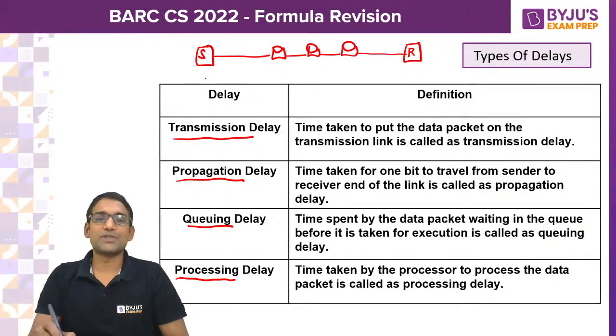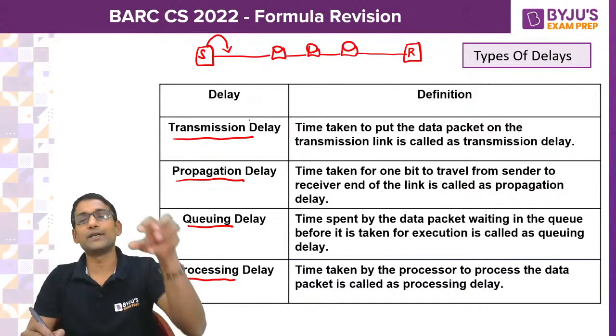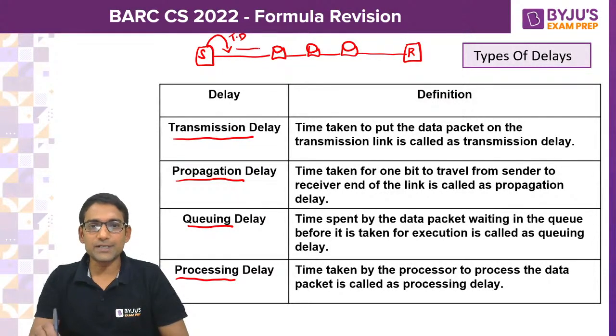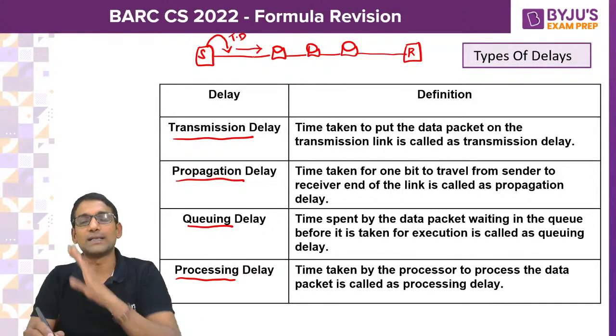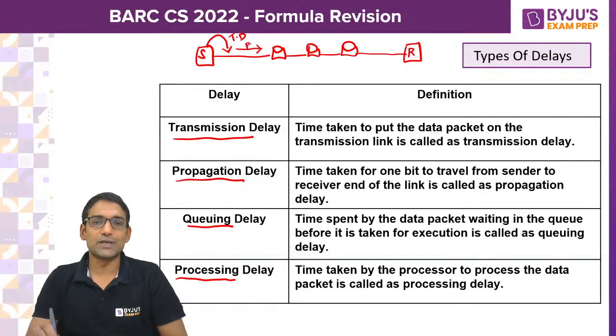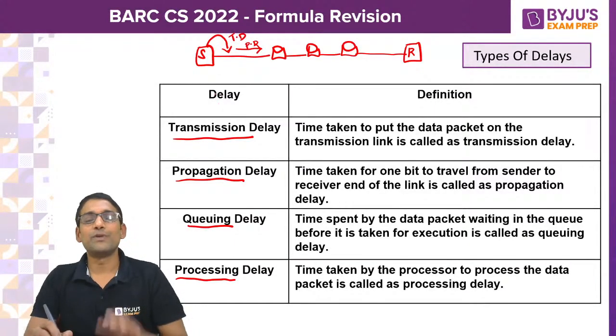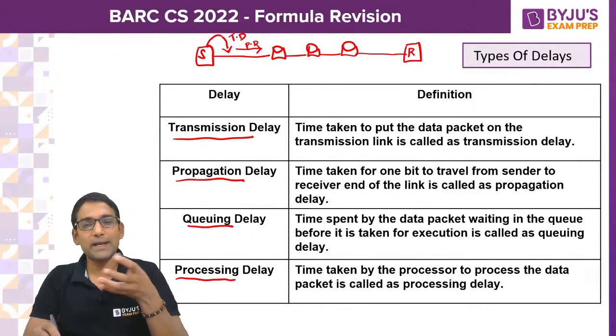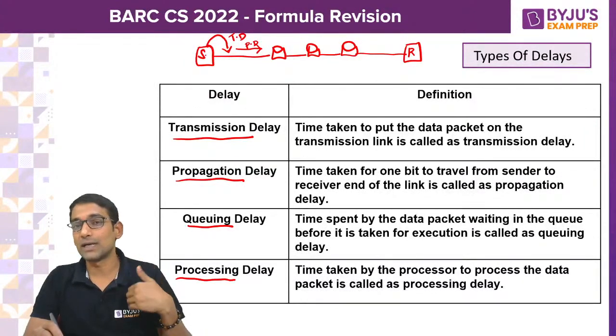What is transmission delay? It is the time to load the packet into the channel. That is transmission delay. And the journey time from one node to the other is called propagation delay. We know a message consists of multiple packets. So when one packet is being loaded, what about the other packets?